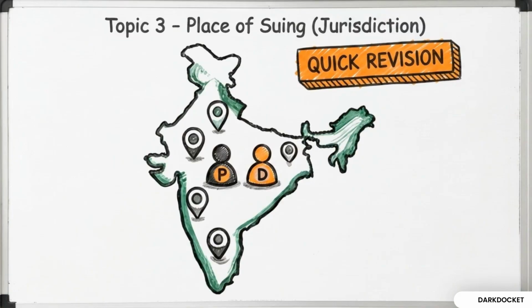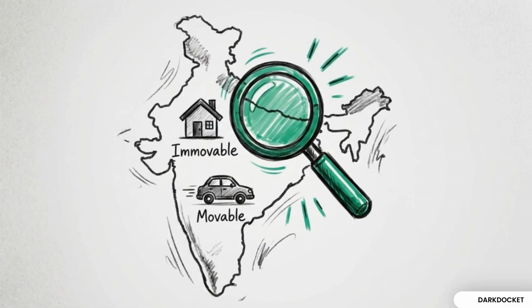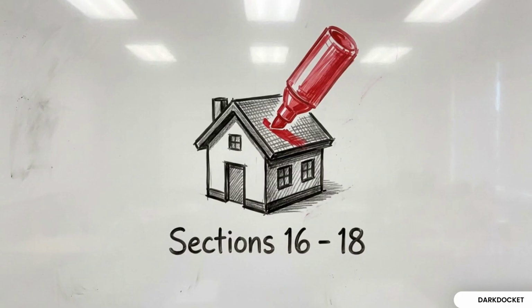Topic 3 deals with the place of suing. Section 15 establishes an administrative rule for pecuniary jurisdiction, requiring every suit to be filed in the court of the lowest grade competent to try it. Territorial jurisdiction is decided by the nature of the dispute. Sections 16 through 18 mandate that suits for immovable property be filed where the property is located.